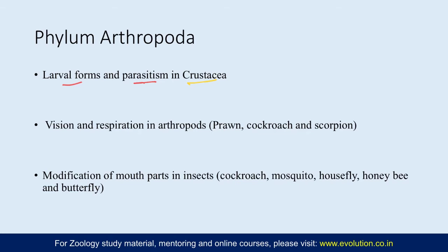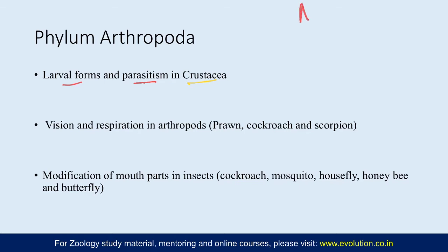So a generalized question of describe larval forms of Crustacea can also be asked in the exam, and sometimes specific larval forms have been asked also, like Alema larva, write a note on Alema larva, and questions like that have also been asked. So you need to focus on some of the important larval forms in Crustacea.